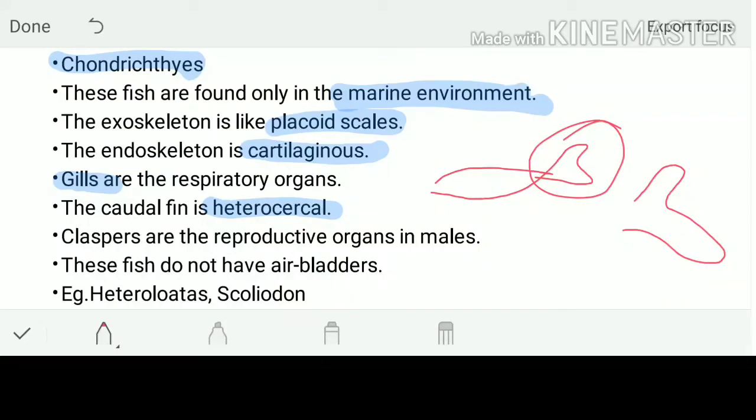Now, claspers are the reproductive organs in males. The copulatory organs in male fishes are called claspers. They do not have an air bladder. The elasmobranchs or chondrichthyes don't have an air bladder at all. Examples are Heterodontus and Scoliodon. Scoliodon is one of the most famous chondrichthyes of all time.